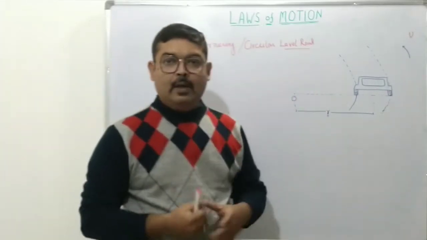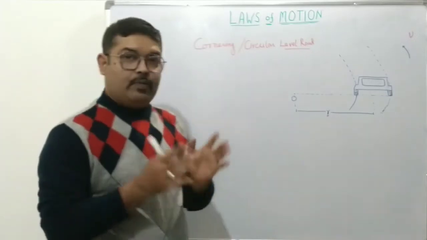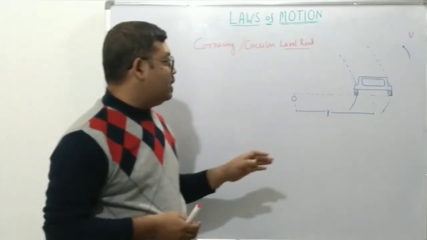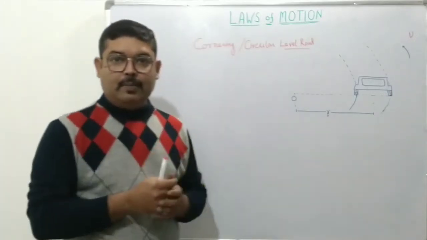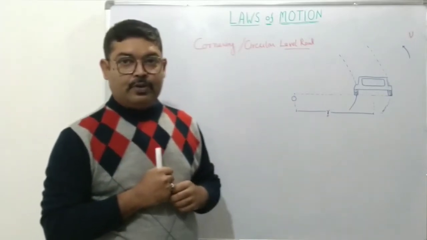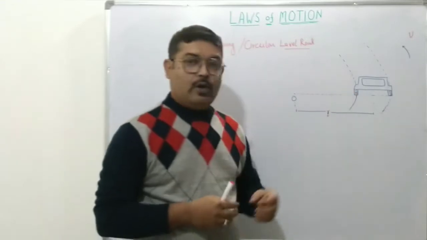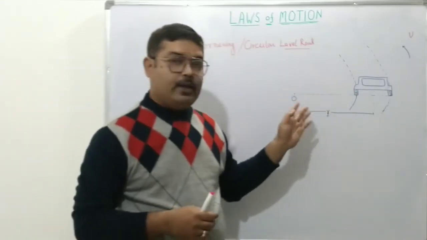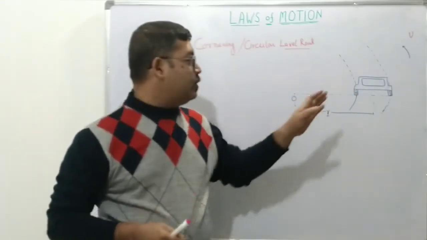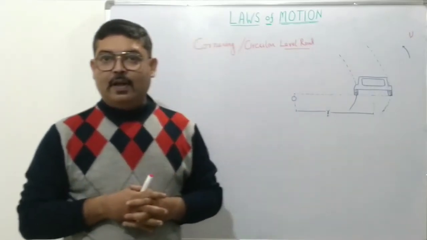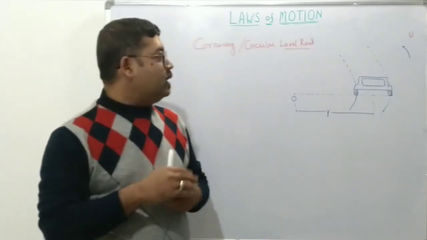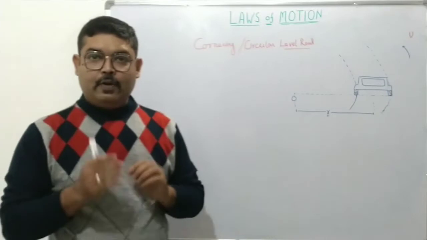Now see, what happens is that in the previous video we have discussed that whenever an object moves in a circular path, it experiences a force which is not a real force, but it's felt by the object because of the centripetal acceleration. The object feels an equal amount of force in the outward direction, which is known as the centrifugal force.